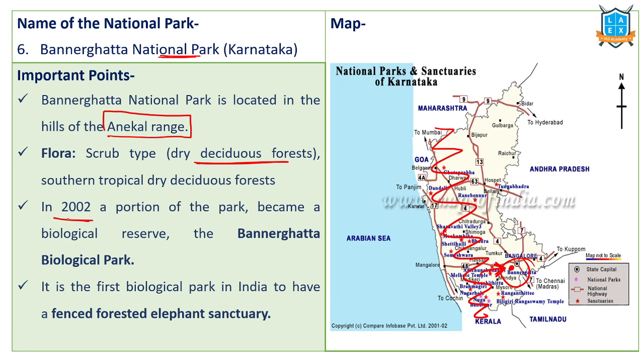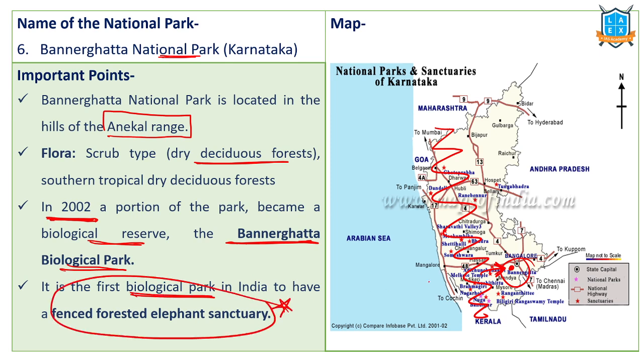In 2002, a portion of this national park became part of the biological reserve, which is called Bannerghatta Biological Park. This is the first biological park in India which has a fenced forested elephant sanctuary. There is an elephant sanctuary inside it and it is fenced over. So Bannerghatta National Park, leeward side of Western Ghats, consists of a dry deciduous region. Tigers are found over here. Elephant reserves are there. Very important.